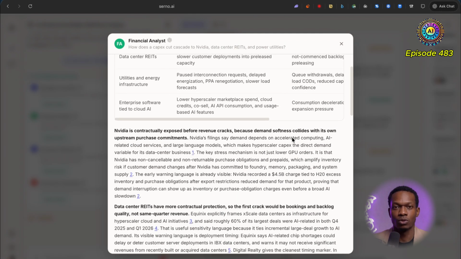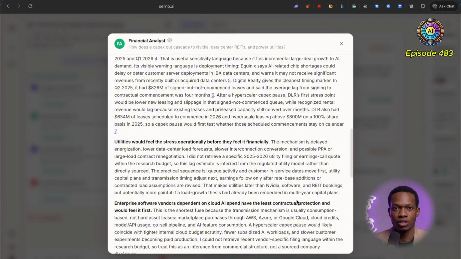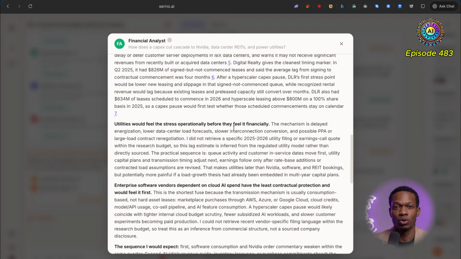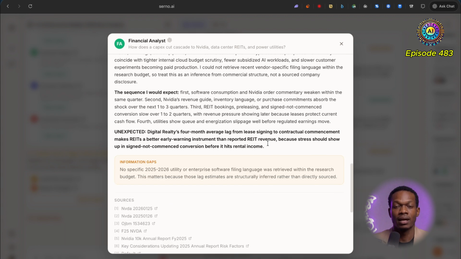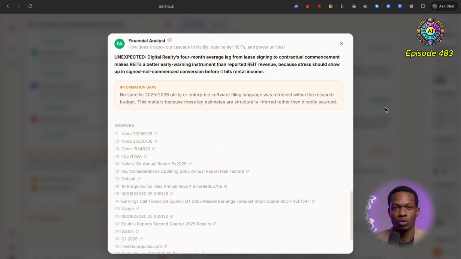Now the financial analyst has finished its report. We can see exactly what's going on here. So Nvidia is contractually exposed before revenue cracks because demand softness collides with its own upstream purchase commitments. Interesting stuff. So utilities will feel the stress operationally before they feel it financially. Okay, key information. We've also got some information gaps as well, which is quite useful stuff.